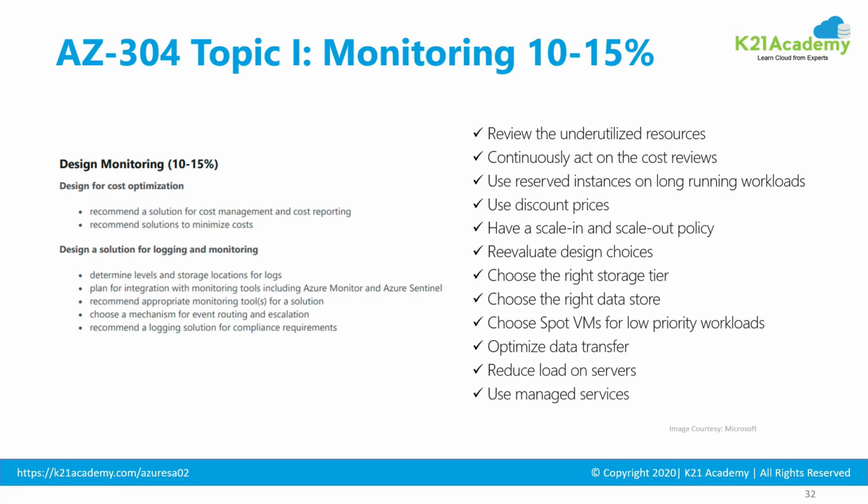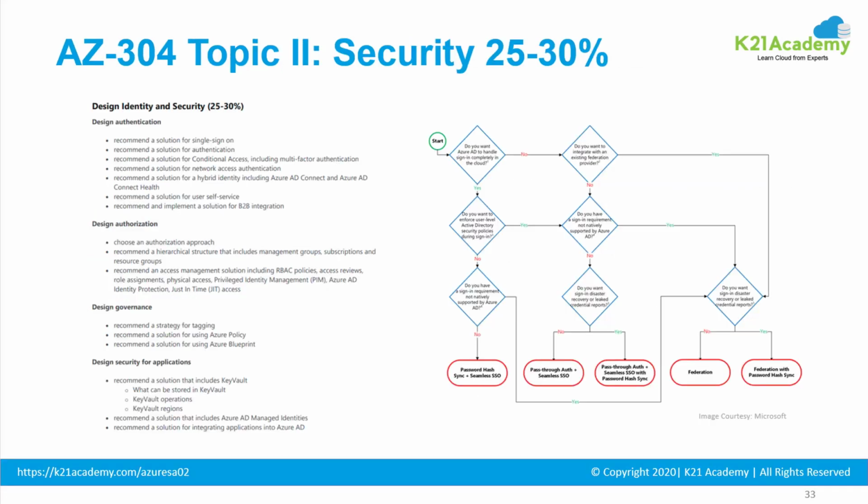So whatever we saw on 303, which was more for implementation, that same is here on designing or identifying the optimal solution based on a requirement. So how do you design for cost optimization and then for logging and monitoring? That's topic 1. The topic 2 is about designing the identity and security.